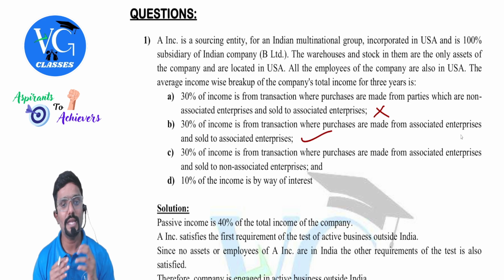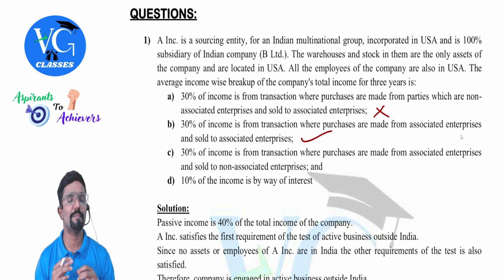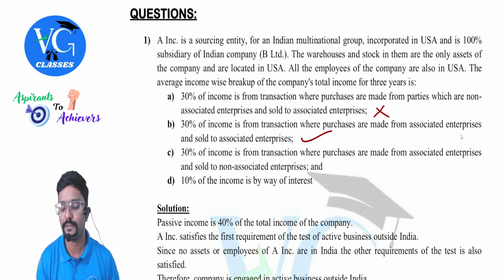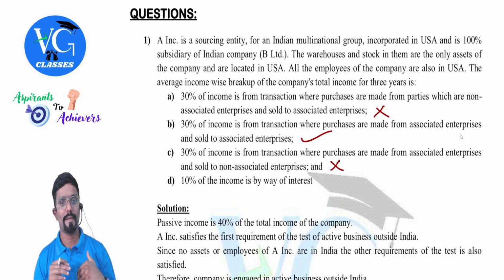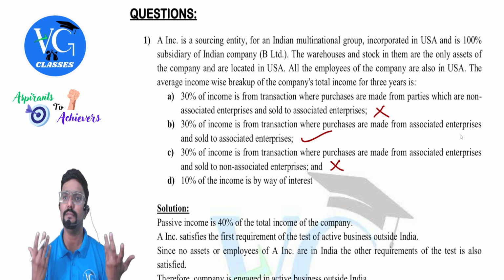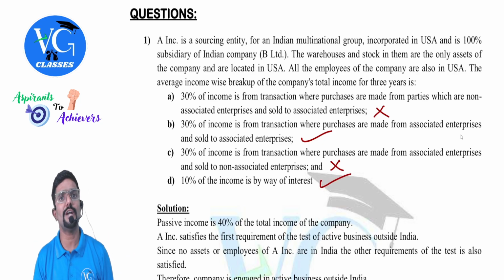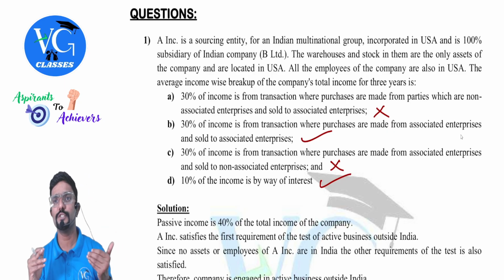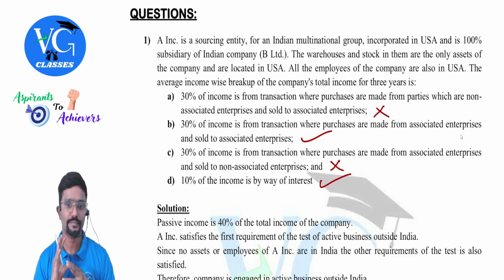Next one. 30% of the income is from a transaction where purchases are made from associated and sold to non-associated, not a passive income. Next. 10% of the income is by way of interest. Passive income? Yes. If the nature of business is not mentioned, please don't assume bank or financial institution, because if it is a bank or financial institution, they will mention it.